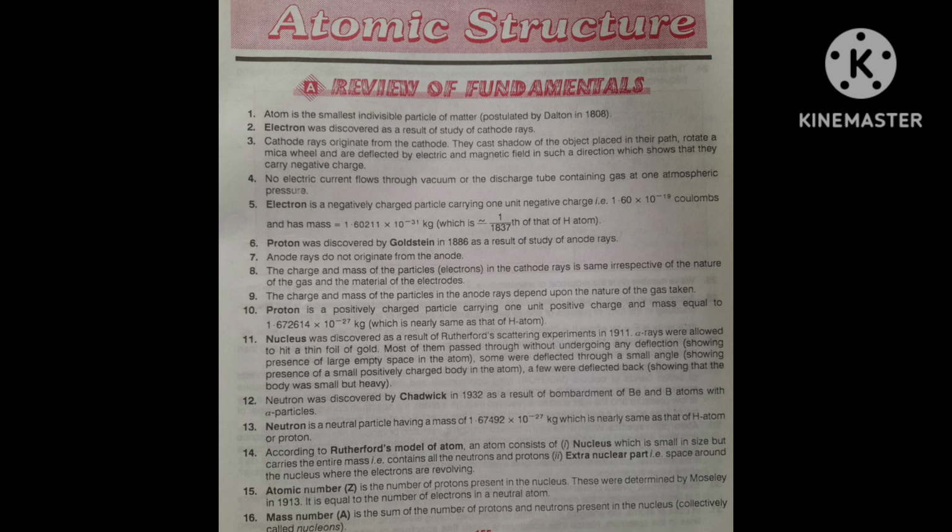Some rays were deflected through a small angle, showing presence of some small positively charged body in the atom, because the same charge repulsion will take place. Correct? Why did it deflect? It deflected due to the same charge.